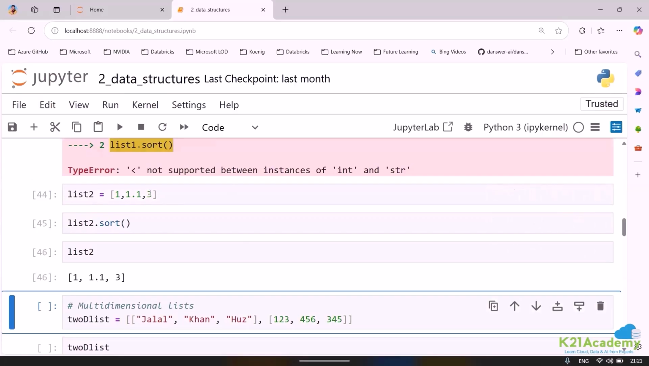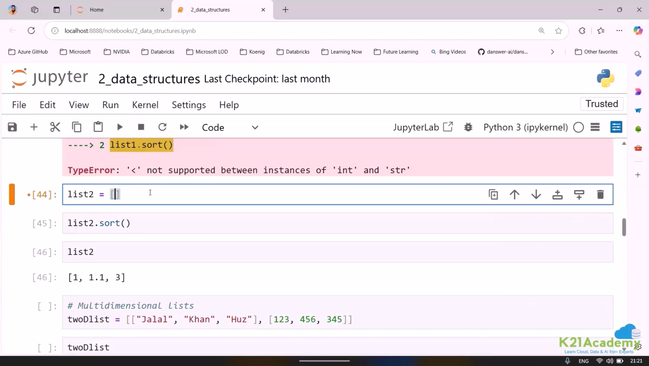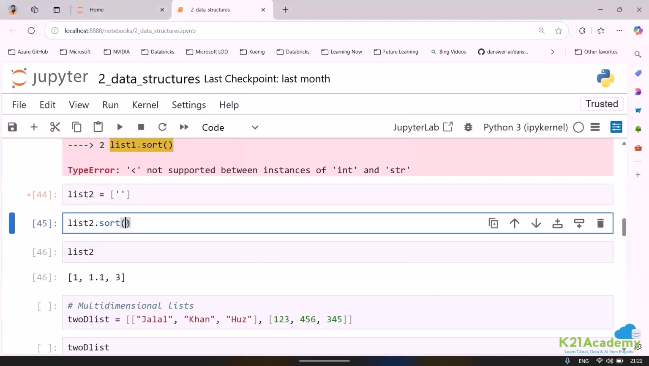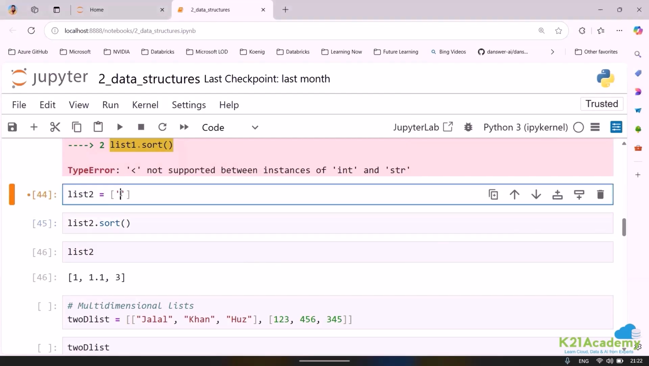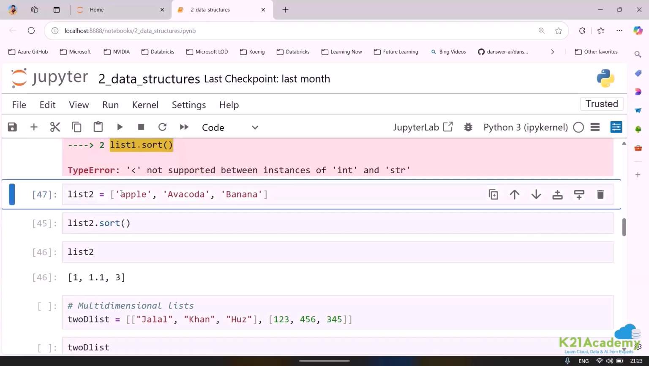Now what if I have got strings? Suppose I have got a string as a. Apart from that, just to show you, suppose I have got a list where one value is apple. Another value is also. So first of all, to sort, the list should be homogeneous in nature. That means the data type should be the same. Then let me put avocado. Let me put banana. Now this is done. Let me run this.